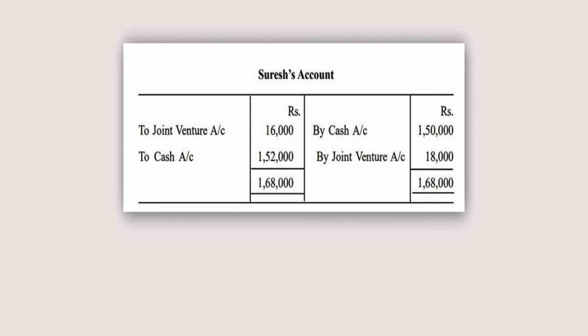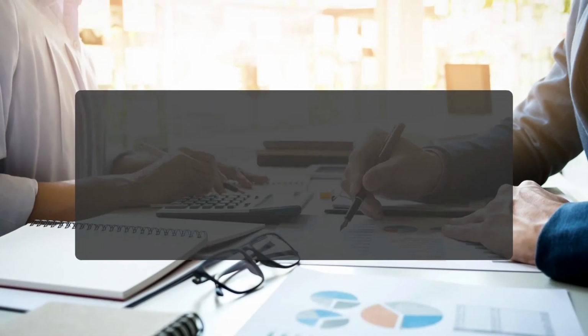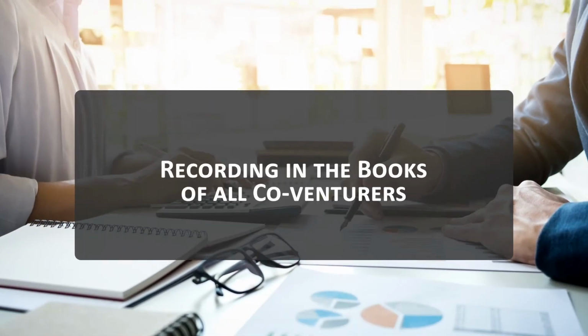So out of 1,68,000, if you subtract 16,000, this is the balancing figure 1,52,000. So total is 1,68,000.